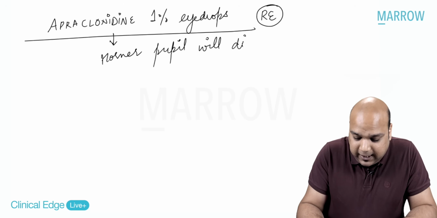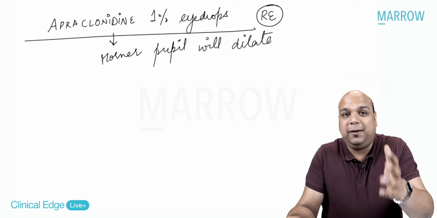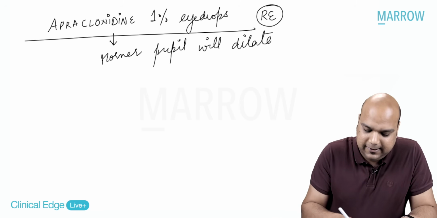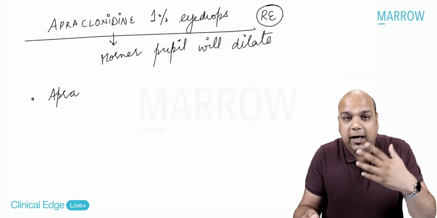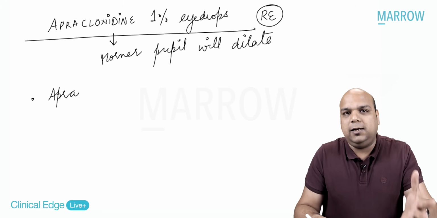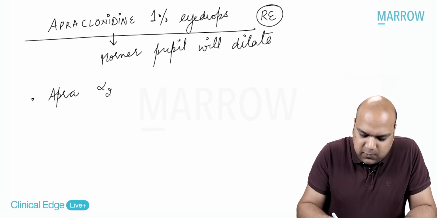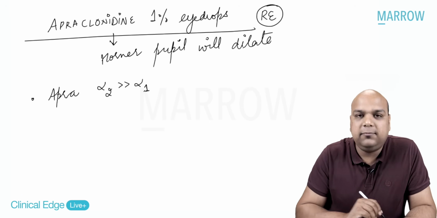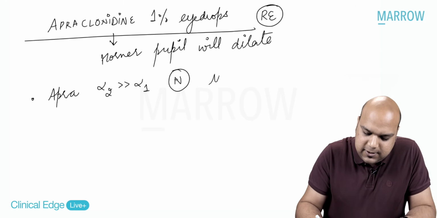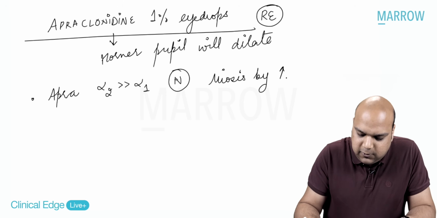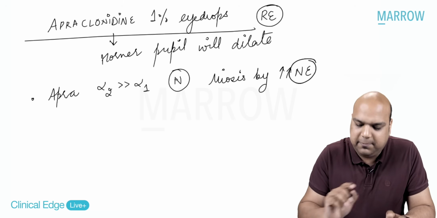The Horner pupil which cannot dilate, which is miosed due to dilator pupillae palsy, everybody, will dilate. Why will it dilate? A lot of you must be saying why. Obviously, it is pharmacology, but again, I need to know the pharmacology also. Yes, clinical question. Apraclonidine acts more on alpha 2 than on alpha 1 normally. That is why, everybody, it causes miosis by leading to improvement of secretion of norepinephrine.